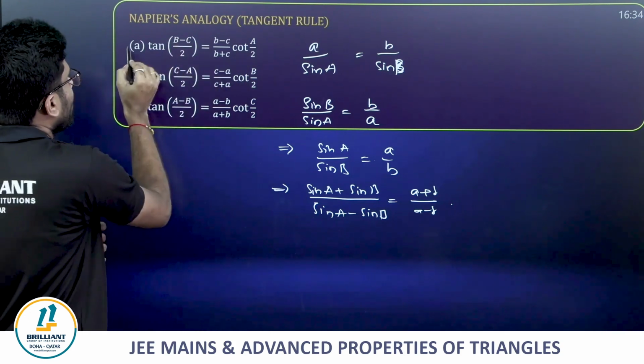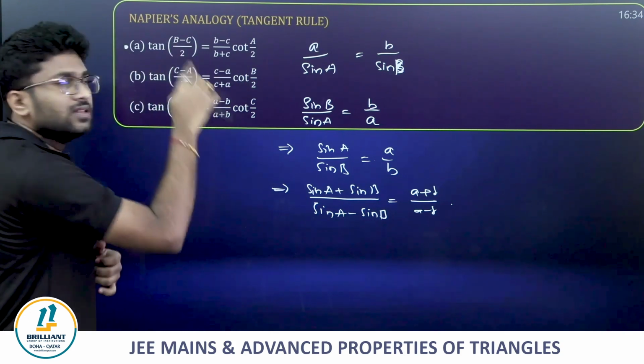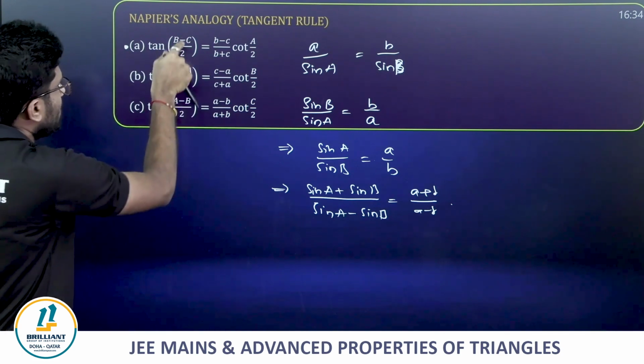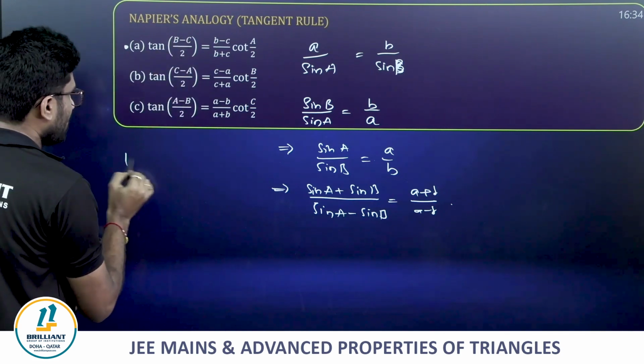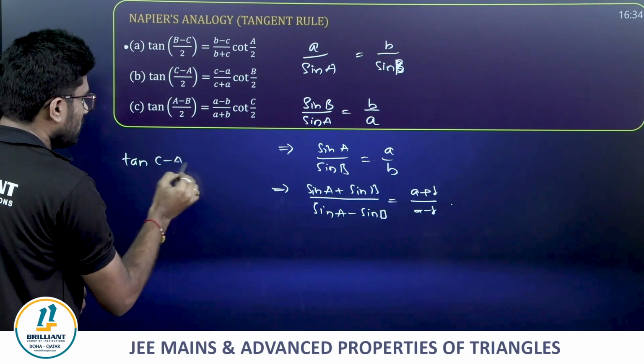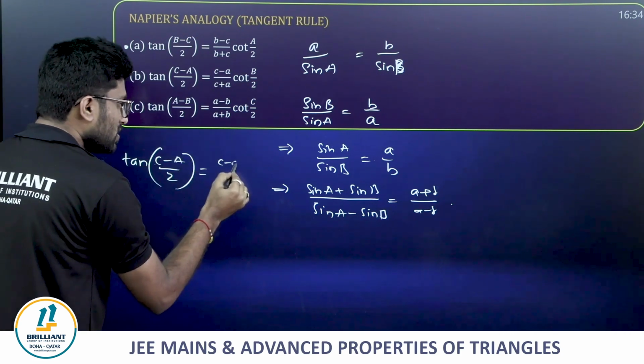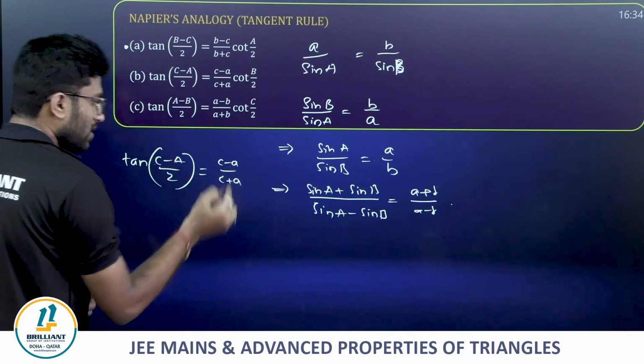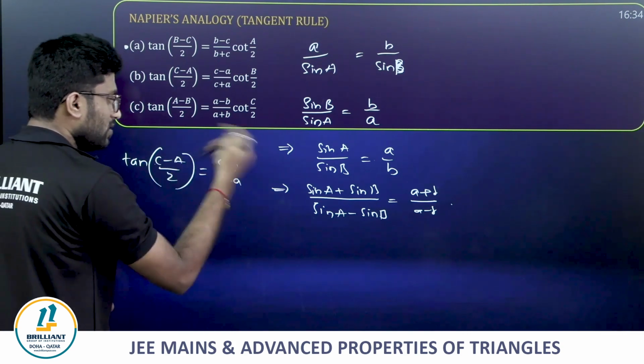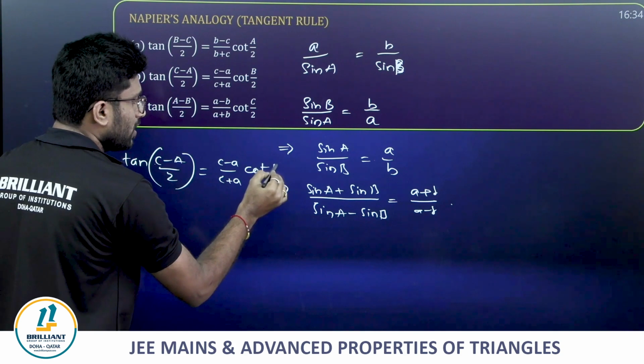If you are able to remember one, then for the remaining two, just see tan((B-C)/2). If you take tan((C-A)/2), in the same order, that is (c-a)/(c+a). Now the remaining one, here we have c and a, we don't have b, so cot(B/2).